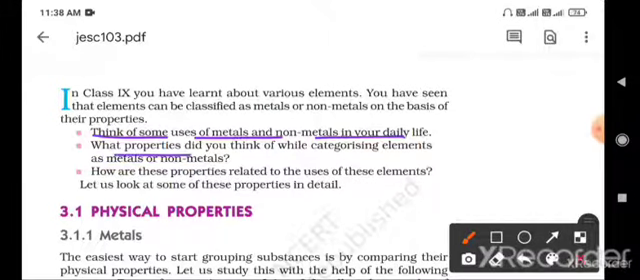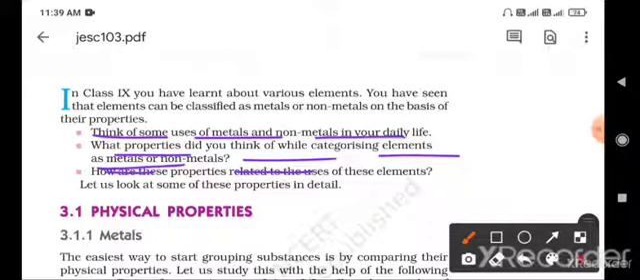What properties did you think about while categorizing elements as metals or non-metals? We have classified them as metals and non-metals, but on what basis are we saying so? That we have to conclude here. How are these properties related to the uses of these elements? Let us look at some of these properties in detail. In this chapter we describe the physical as well as the chemical properties in detail.